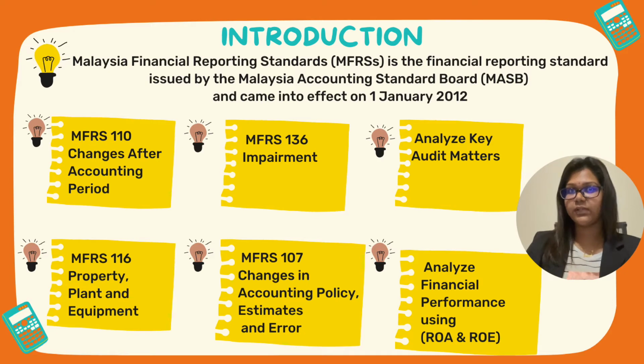is MFRS 110, events after the reporting period. The second MFRS is MFRS 136, impairment. The third MFRS is MFRS 116, property, plant and equipment. The fourth MFRS is MFRS 107, changes in accounting policy, estimates and errors. Next, we are also going to analyze the key audit matters of the selected companies as well. And finally, we are going to analyze the financial performance of the companies before and during the COVID years using the return on assets and return on equity ratios.